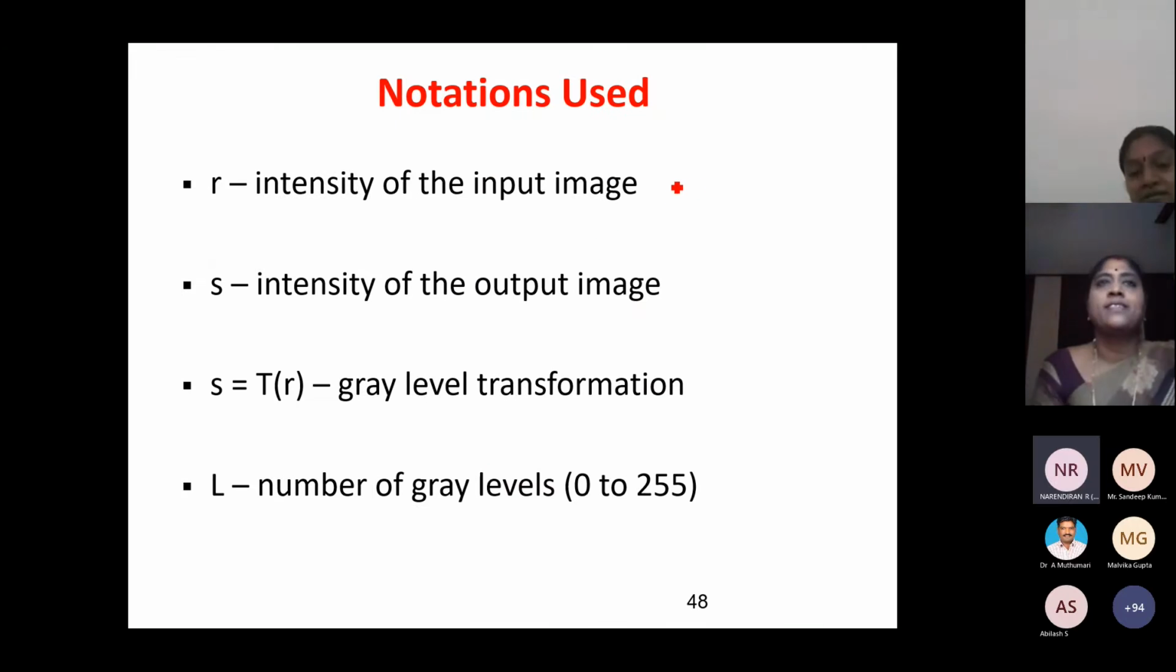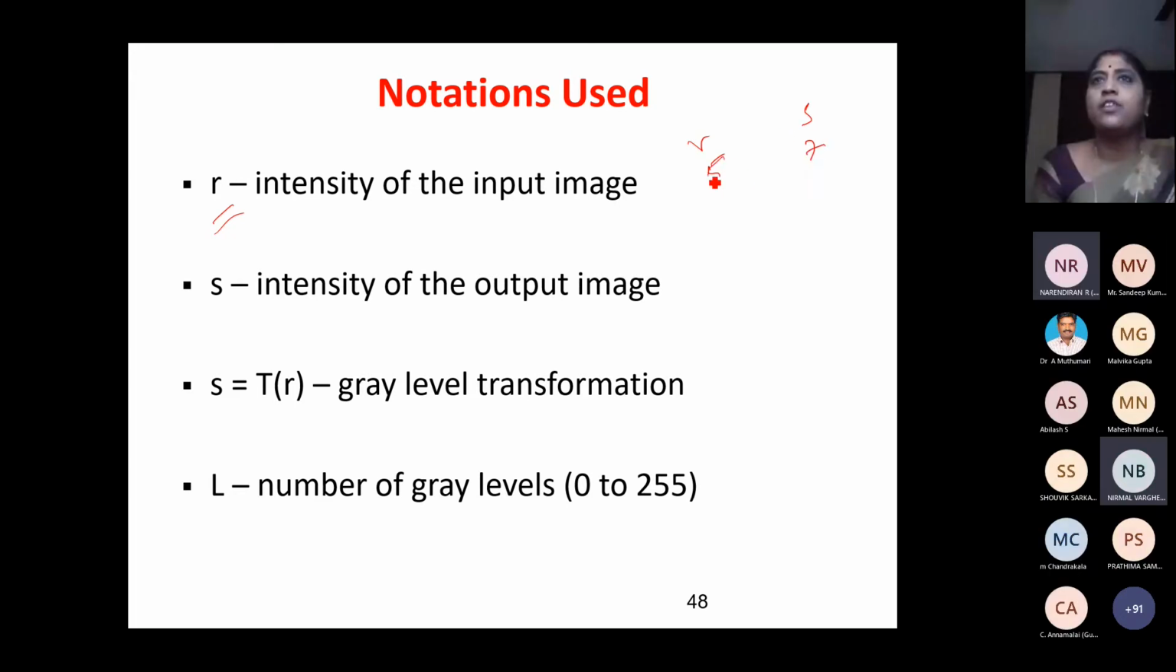For example, r is the intensity. I told you 5 is the original value r, and s is the output value 7. Initially the value of the pixel was 5. After doing the operation, my pixel value changed to 7. What operation am I going to do? s = T(r): transform the original value r into the new value s. T stands for transform. r was 5. After transformation, the value changed to 7. That is the meaning of this.